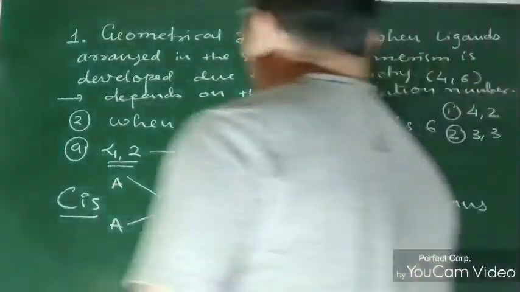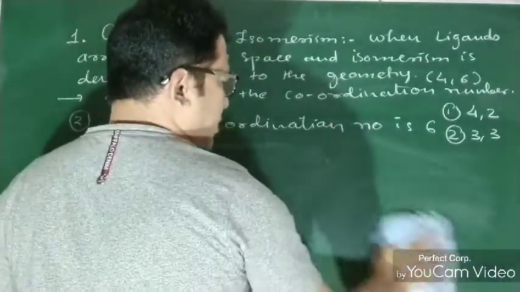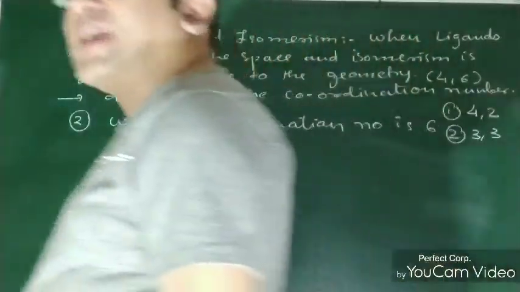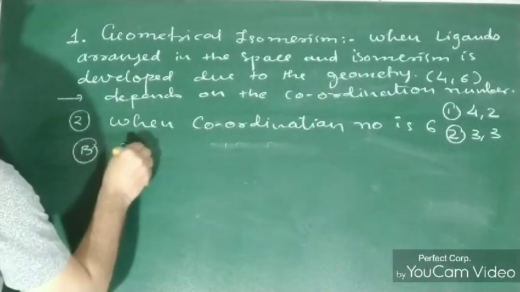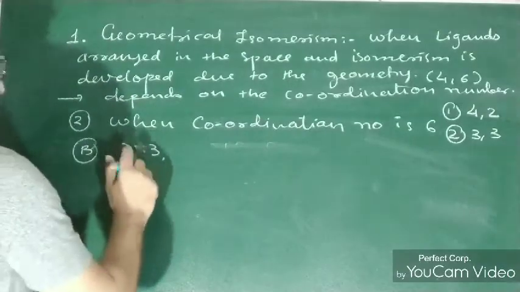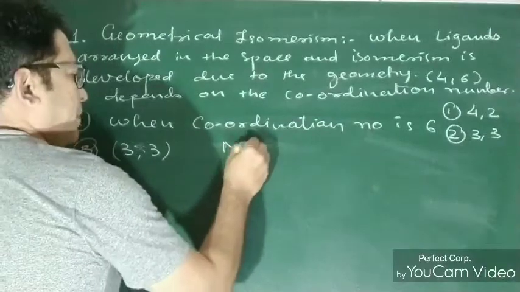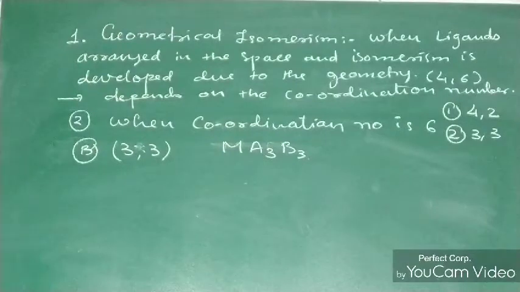Chalo. So now when the coordination number is 6, in that case we are going to study the 3-3 kind of arrangement, and in what manner this 3-3 arrangement can be done. So when 3-3 ligands are there, and 3-3 ligands means what? M, A3 and B3. And in that case, what kind of isomerism develops here, that we are going to talk about.